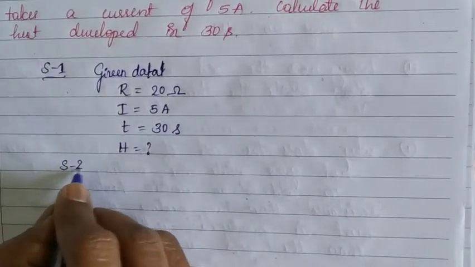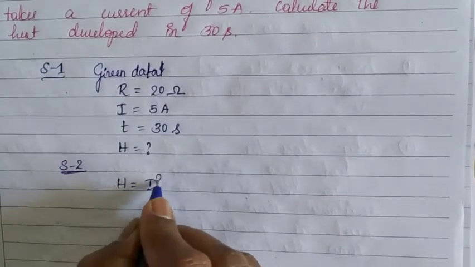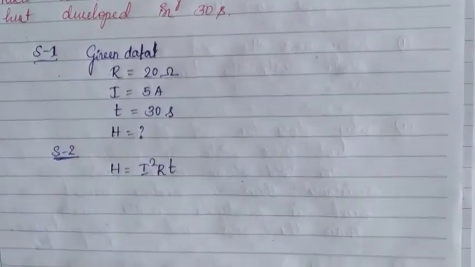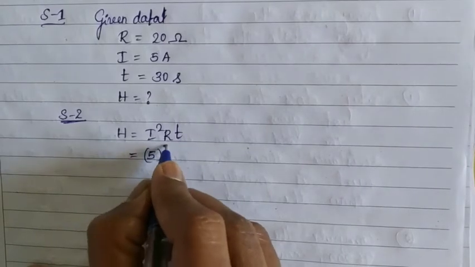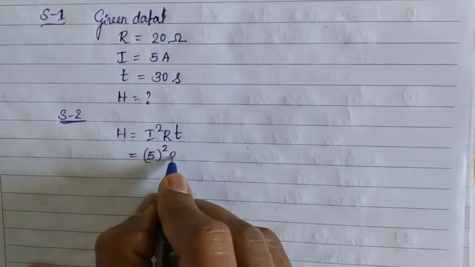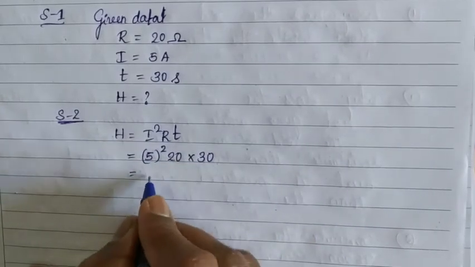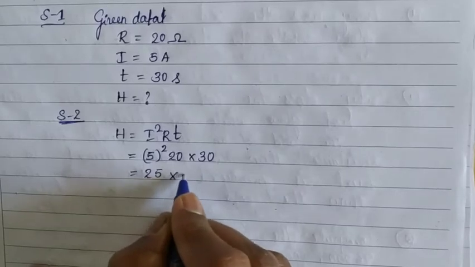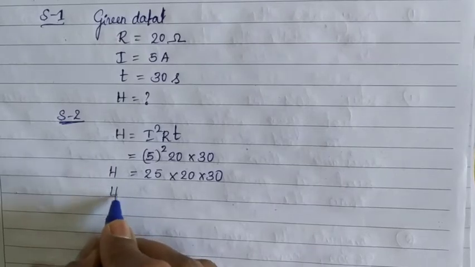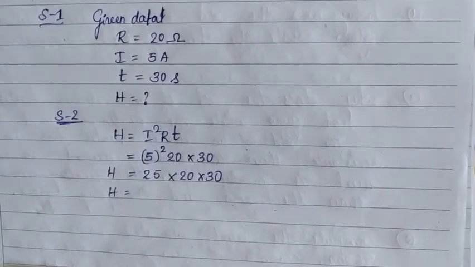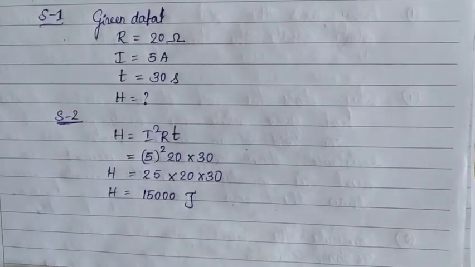In step 2, by Joule's law of heating, we can write H is equal to I square R t. Now substitute all the values. I is 5, so 5 square. R is how much here? 20. Into t, 30. 5 square becomes 25 into 20 into 30. All are multiplied together. It gives 15,000 joules.